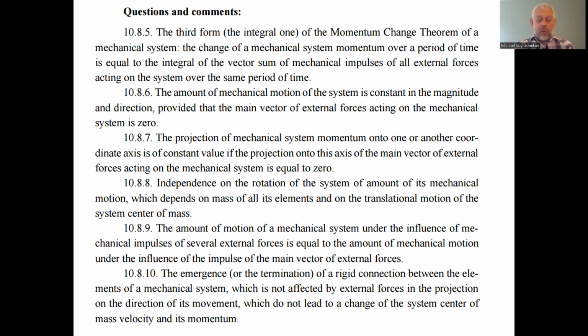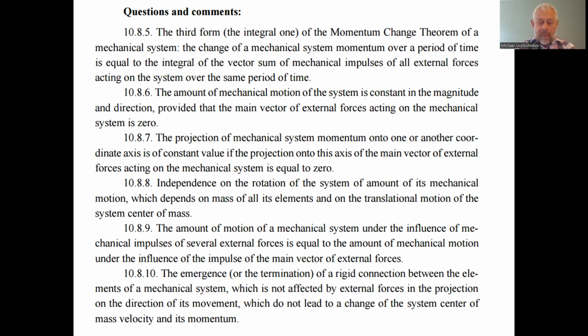10.89, the amount of motion of a mechanical system under the influence of the mechanical impulses of several external forces is equal to the amount of the mechanical motion under the influence of the impulse of the main vector of the external forces. Yes, so if we have, instead of all forces, the resultant force, we will have the projections of the resultant on the coordinate axis.